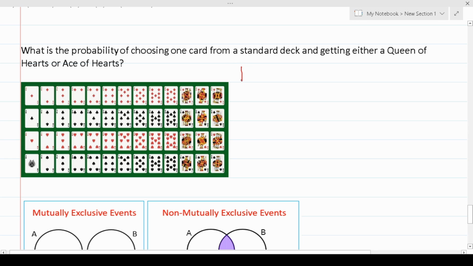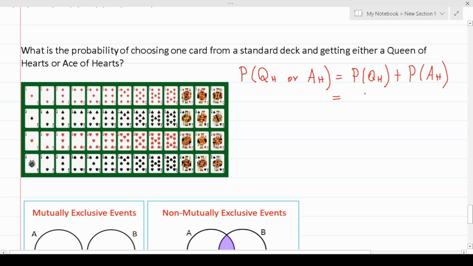This is going to be probability of selecting a Queen of Hearts or an Ace of Hearts. And of course, that's going to be probability of Queen of Hearts plus the probability of selecting an Ace of Hearts.